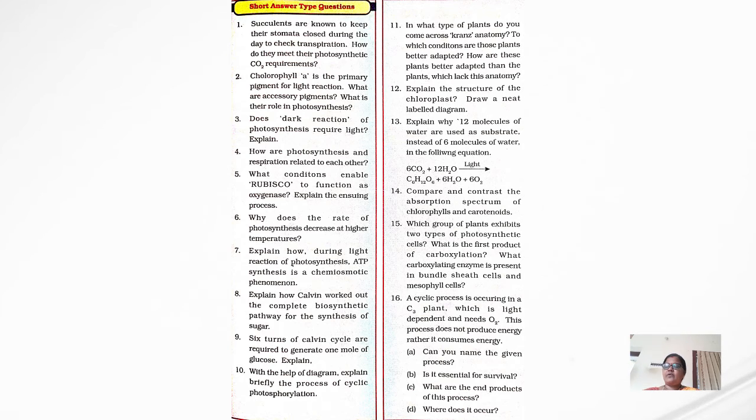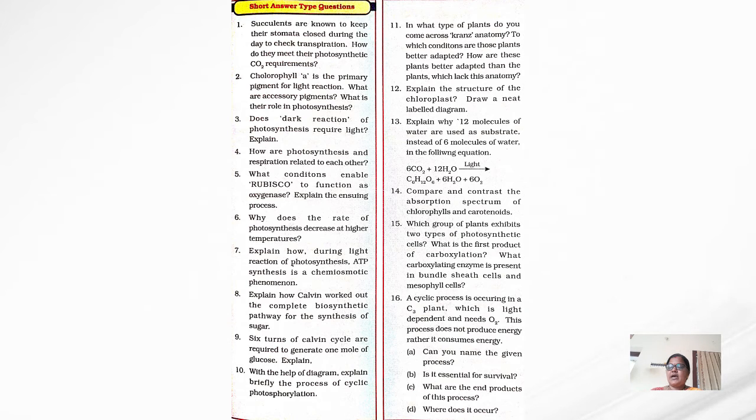Next question: what conditions enable rubisco to function as oxygenase? Explain the ensuing process. Next, why does the rate of photosynthesis decrease at higher temperatures?